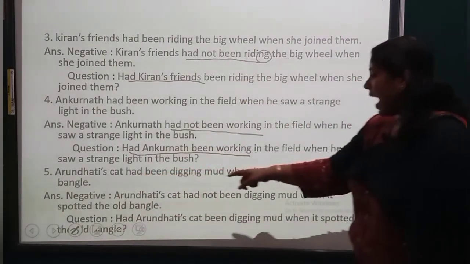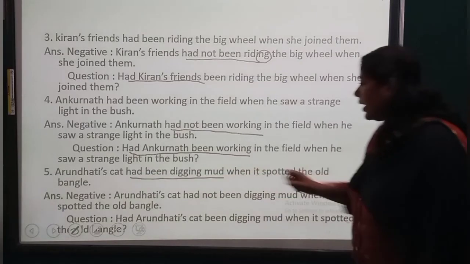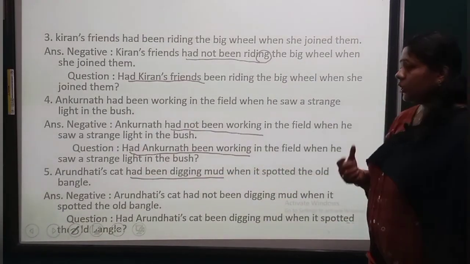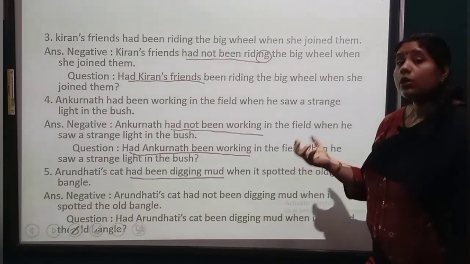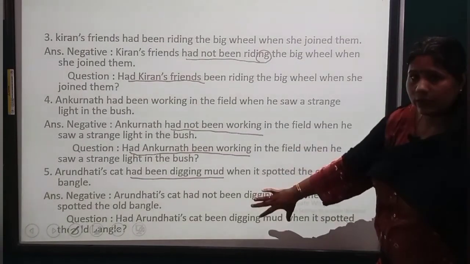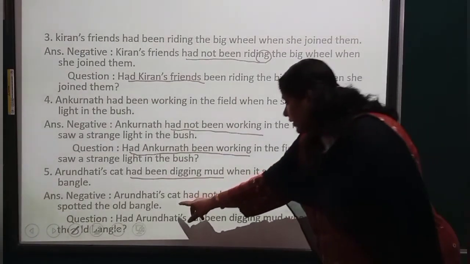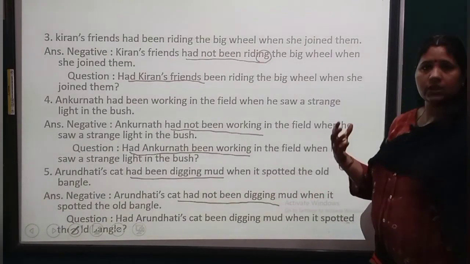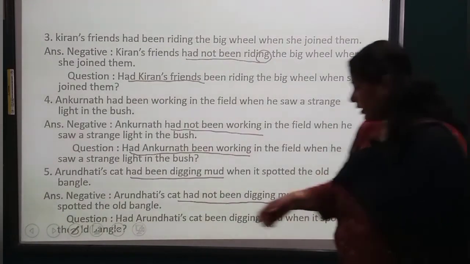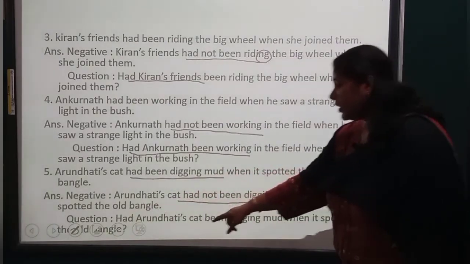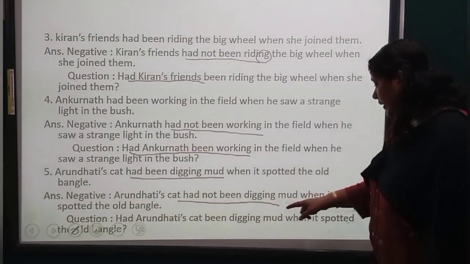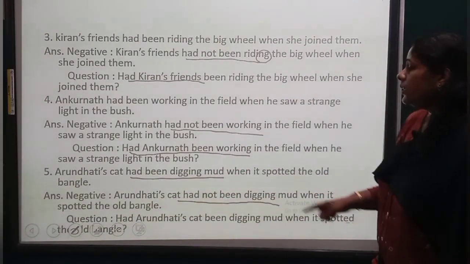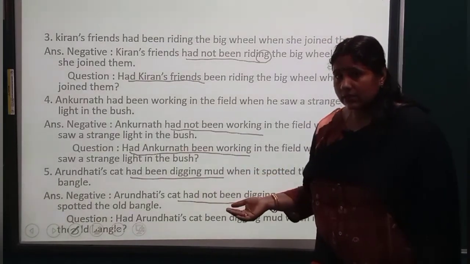Arundhati's cat had been digging mud when it spotted the old bangle. So, this is also positive. So, negative we will make. Arundhati's cat had not been digging mud when it spotted the old bangles. Now, question. How will we make the question? Had Arundhati's cat been digging mud when it spotted the old bangles?